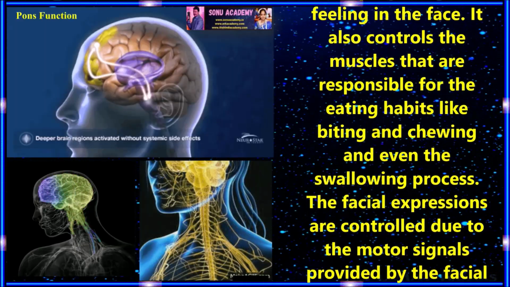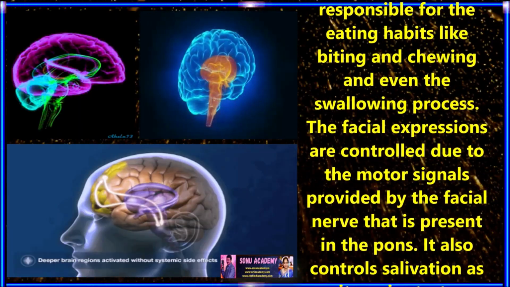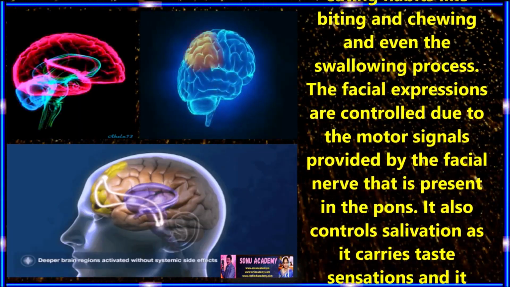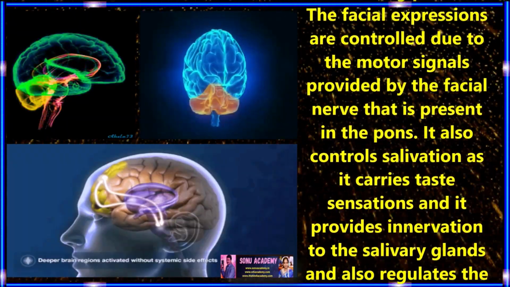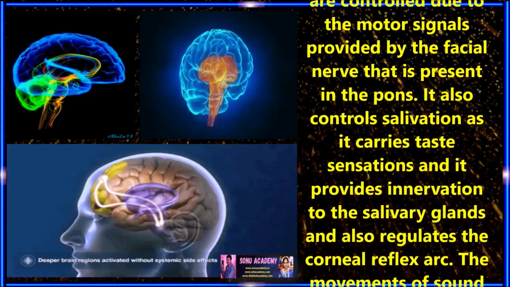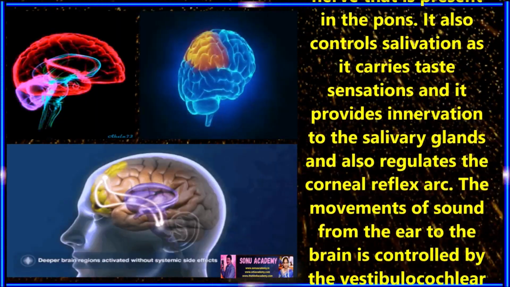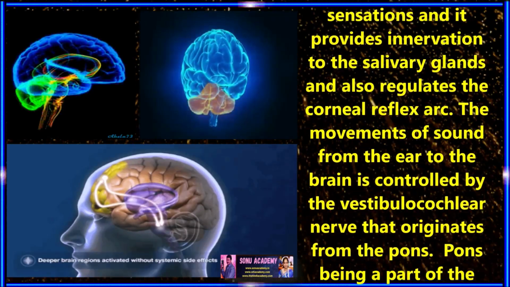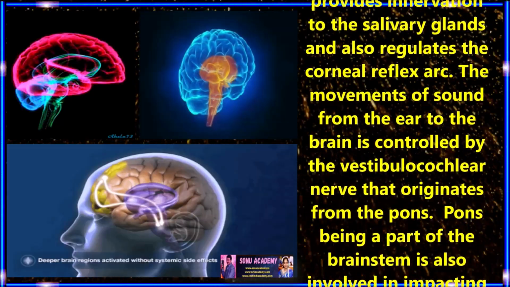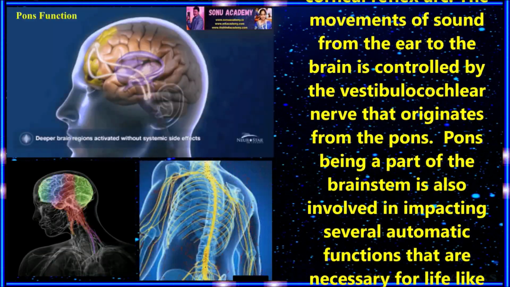The facial expressions are controlled due to the motor signals provided by the facial nerve that is present in the pons. It also controls salivation as it carries taste sensations and provides innervation to the salivary glands, and also regulates the corneal reflex. The transmission of sound from the ear to the brain is controlled by the vestibulocochlear nerve that originates from the pons.